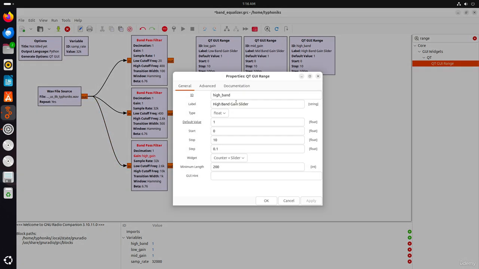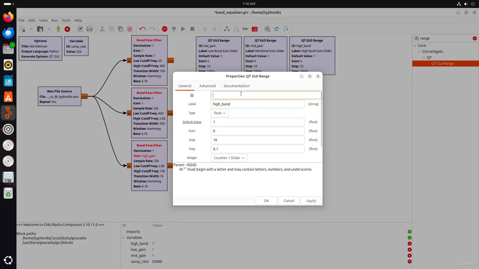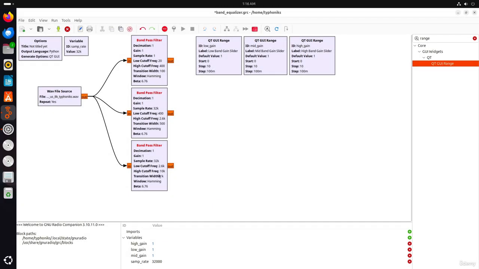We made a mistake here. High gain. And here we are.